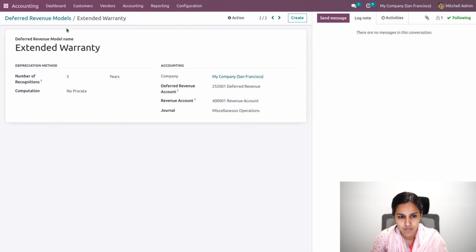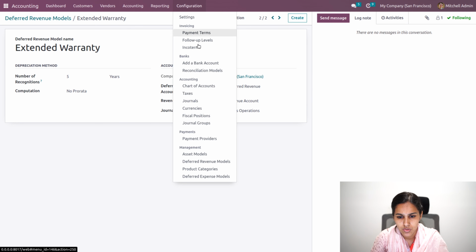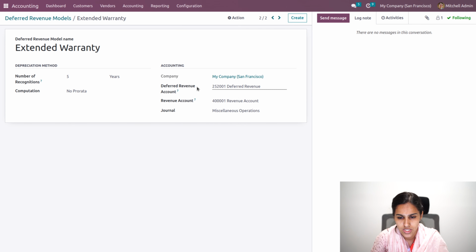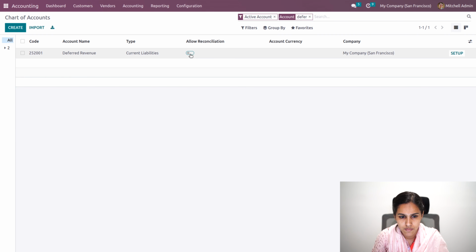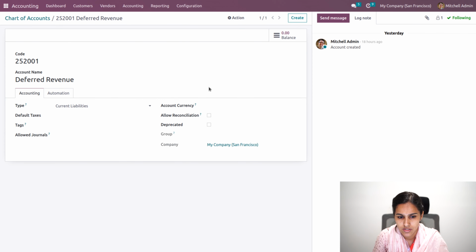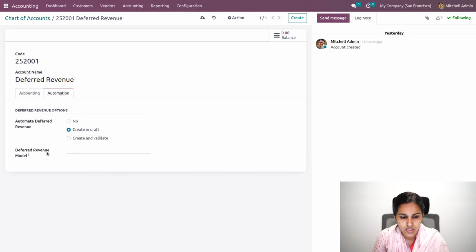Okay, then let's go to the chart of accounts and search for deferred revenue, where you can add, under the automation, the revenue model over here, extended warranty. So this will help you to generate an extended warranty for a payment.